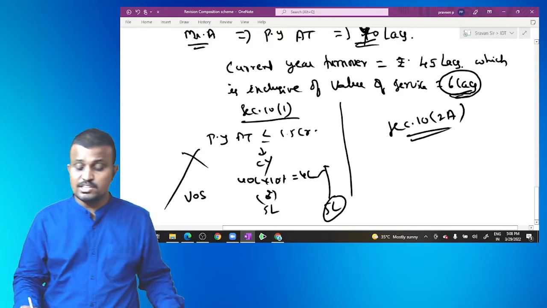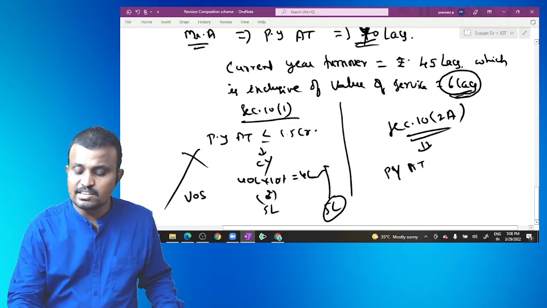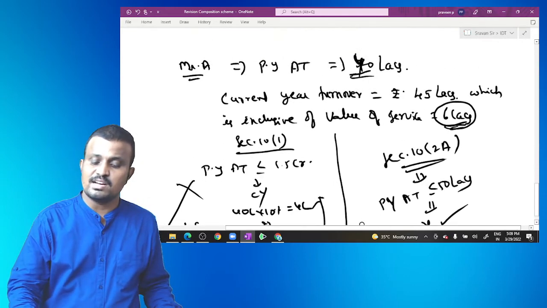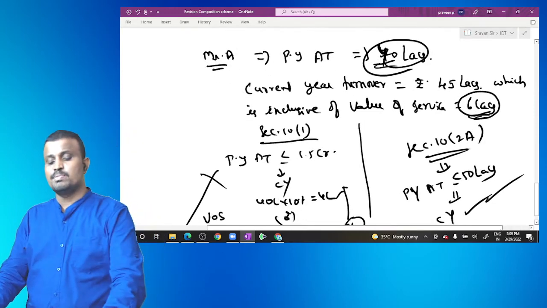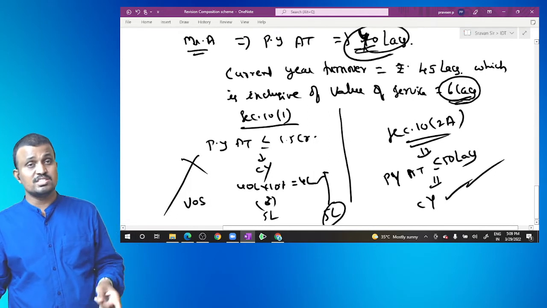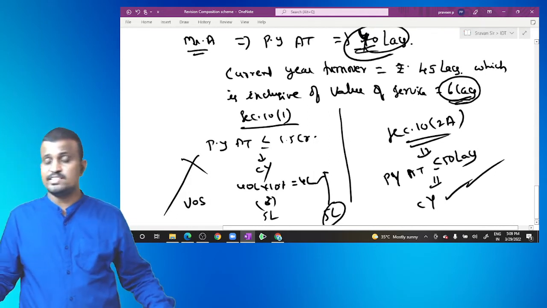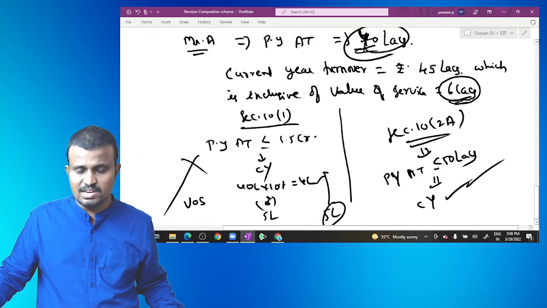In case of section 10(2)(a), the previous year aggregated turnover should be less than or equal to 50 lakh. Here the previous year aggregated turnover is 40 lakh. So as per section 10(2)(a), that party is eligible for opting composition scheme in the current year, but in the current year he pays the tax as per section 10(2)(a) till 50 lakh.